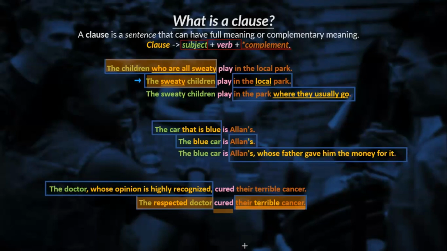Terrible. So the respected doctor cured their cancer, which, and then the subject, then the verb, and then the complementary information. Terrible. Which, we need something in the middle. Was, because we're talking about the past, for sure. So we can say the respected doctor cured their cancer, which was terrible.